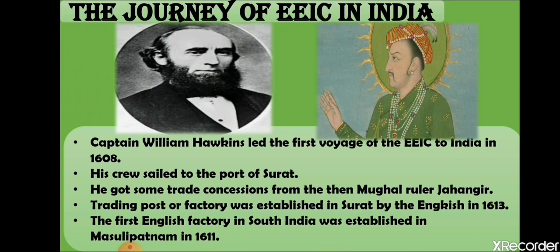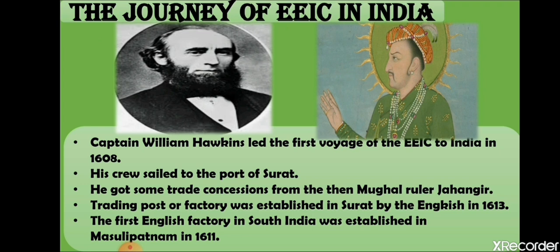Firstly, Captain William Hawkins, whom I have explained in the previous part also. Again, I am explaining. Captain William Hawkins led the first voyage of the EIC to India in 1608. The first crew of the EIC came to India in 1608, and William Hawkins asked the then Mughal emperor, Jahangir, for some concessions or trade rights in India. Jahangir allowed him the trade rights, and due to that, the English established their first factory in Surat in 1613.